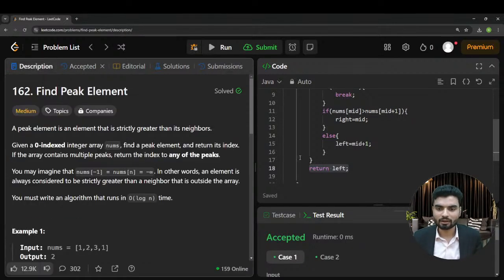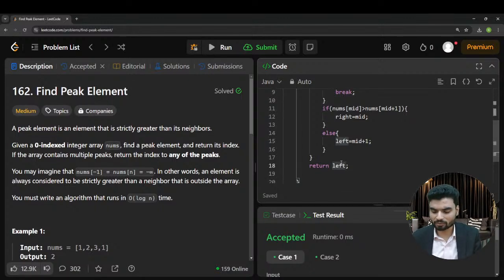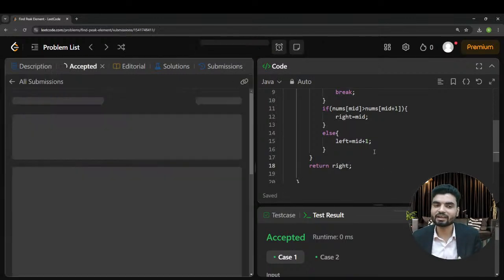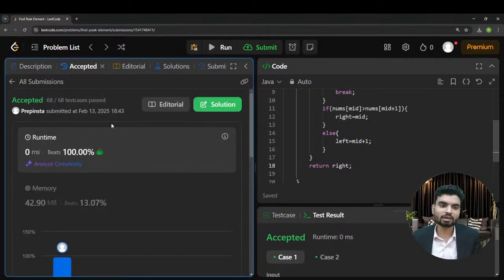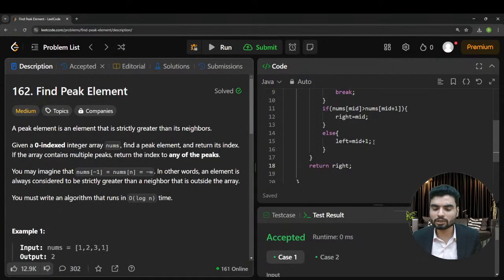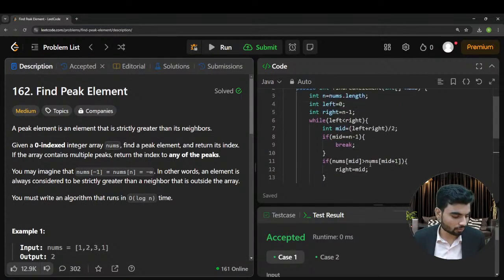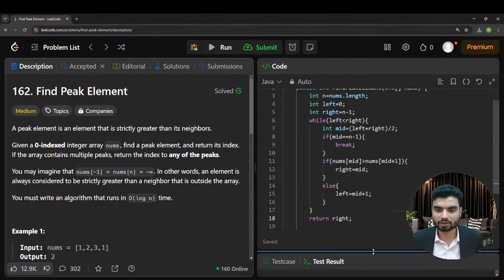It's beating 100%. Okay, I'll try with the right, and this is one of the best possible solutions. So now let's see why, because this will be the only scenario when left and right both are equal. You see, it's beating 100%. Cool. I hope you are understanding the logic. Sure, I'll do a dry run for this as well, so don't worry.